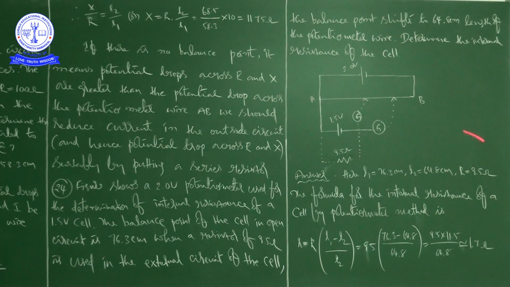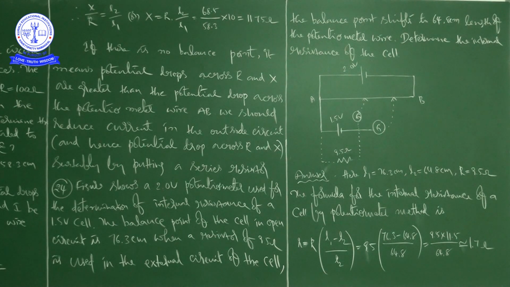Okay, right. So first we have to write the given values, the L1 value, L2 value and R value. After that, by using the formula small r equals capital R into (L1 minus L2) by L2, otherwise you can write L1 by L2 minus 1, that is equal to 9.5 into (76.3 minus 64.8) divided by 64.8.